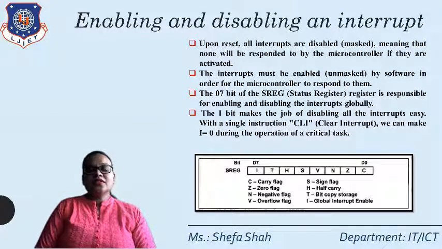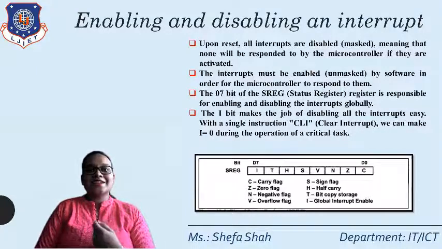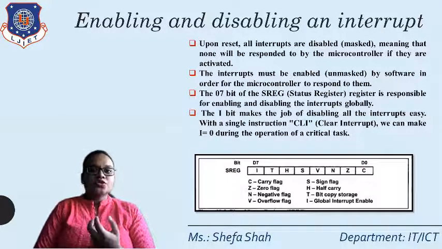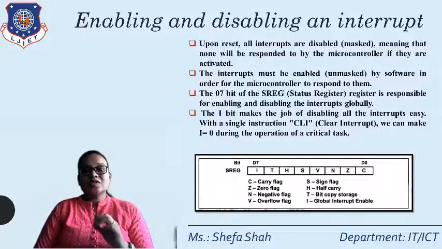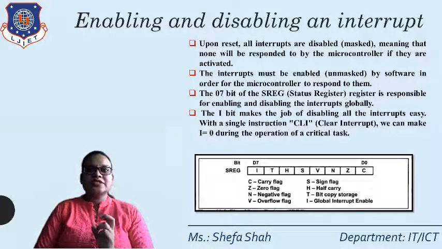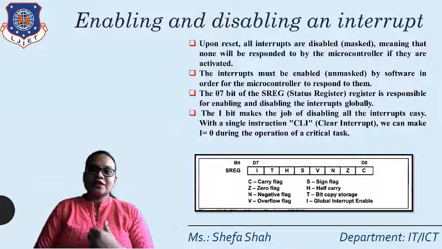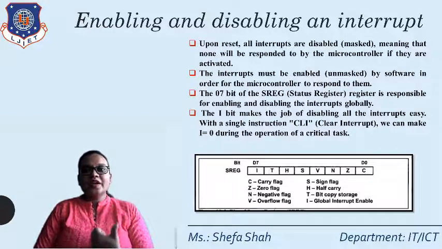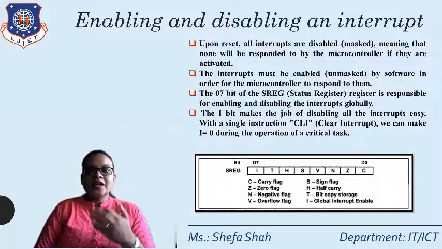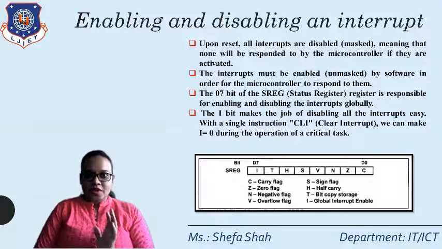So in the third chapter, we studied the status register of AVR, right? In that status register, there was a seventh bit which stands for capital I, the global interrupt. In that session, we discussed that this is a global interrupt, and whenever we need to enable or disable the interrupt, this bit, capital I on the seventh bit, should be enabled. So enabling and disabling can be done with the help of the seventh bit of the status register.